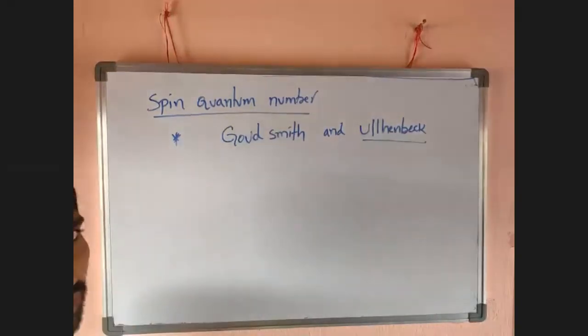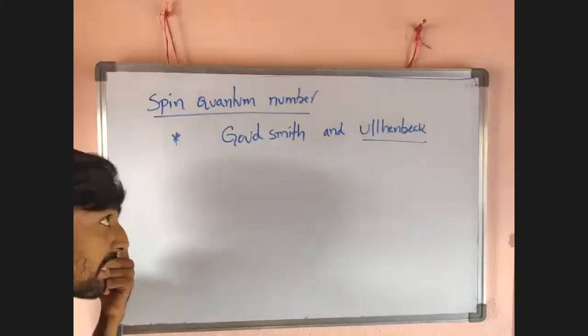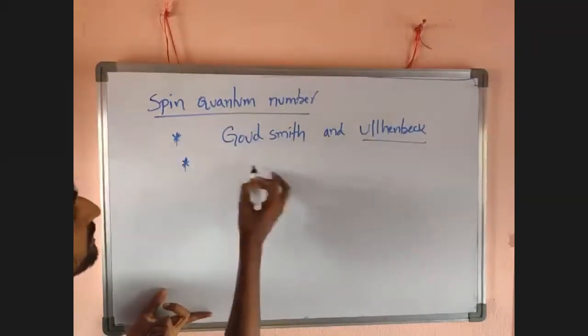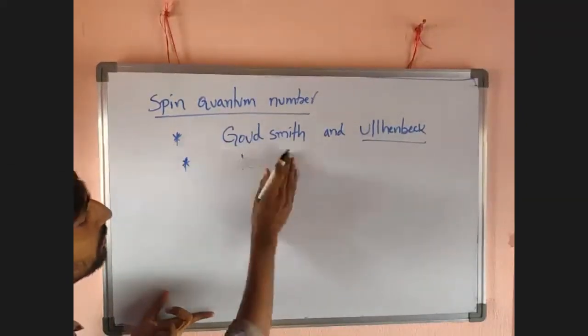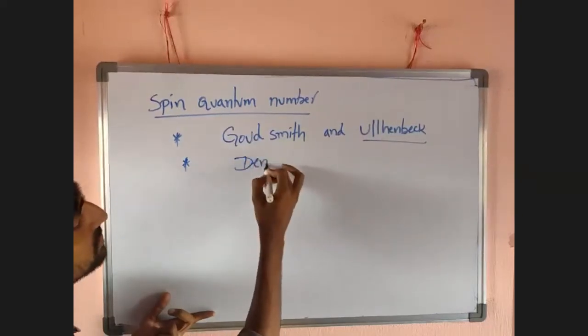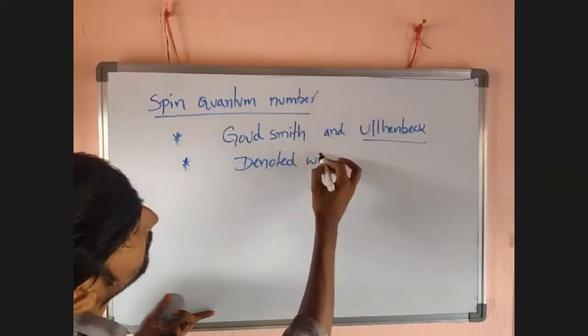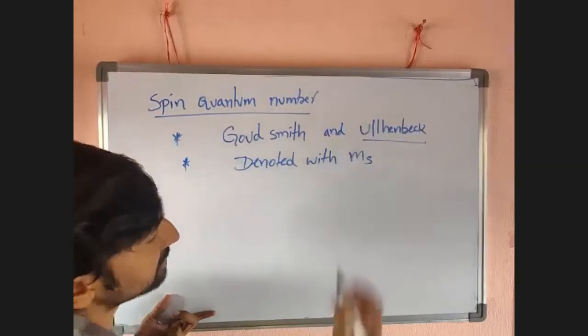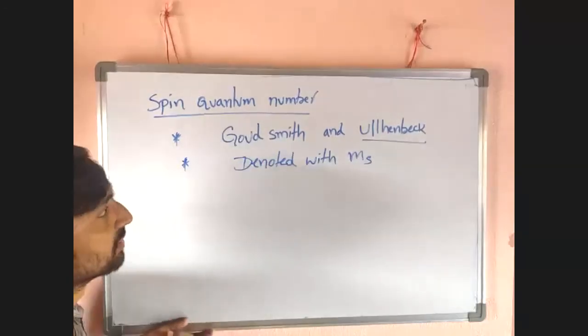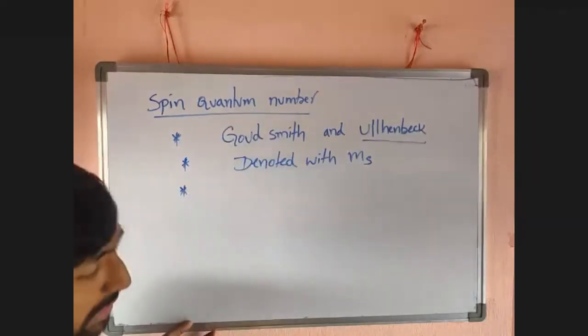So this spin quantum number was proposed by Uhlenbeck and Goudsmit, denoted with MS. It is denoted with MS. Next, MS is very important.